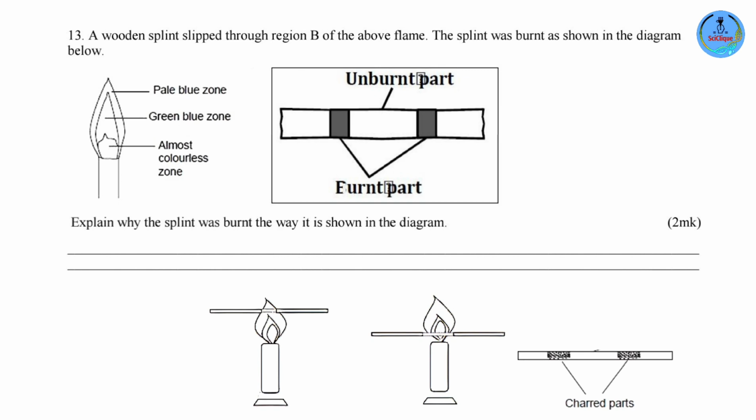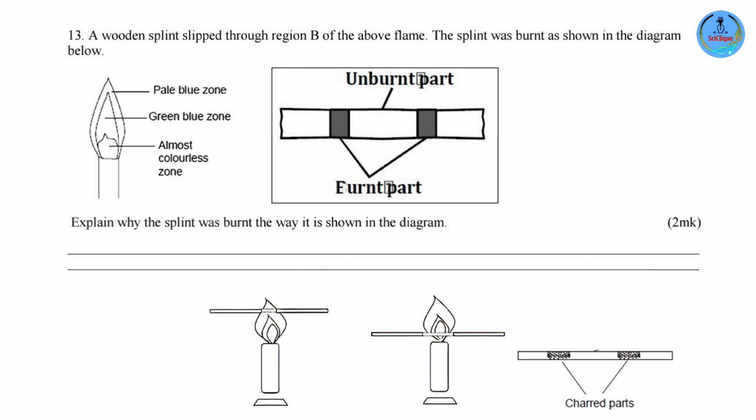So the outermost region, the pale blue zone, is where you have complete burning. Green blue zone, partial burning. It takes place, but it's not as hot. And then the almost colorless zone, no burning at all. So the gases are just simply unburnt. And that is the reason why we are having the wooden splint as such.